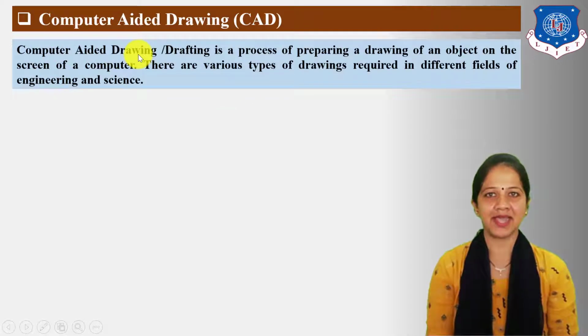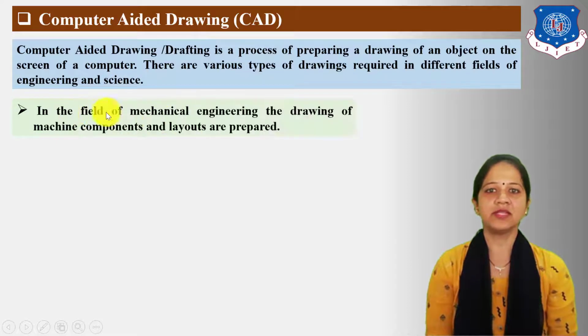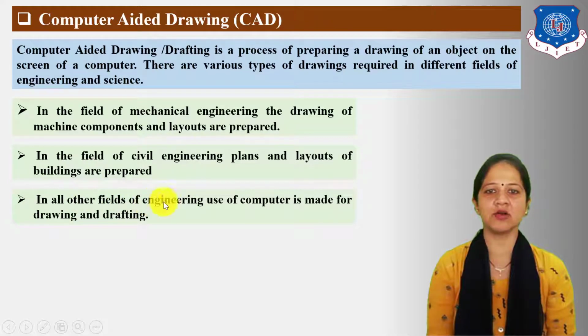Computer aided drawing, CAD, or drafting is a process of preparing a drawing of an object on the screen of a computer. There are various types of drawings required in different fields of engineering and science. In the field of mechanical engineering, the drawing of machine components and layout are prepared. In the field of civil engineering, plans and layout of buildings are prepared. In all other fields of engineering, use of computer is made for drawing and drafting.